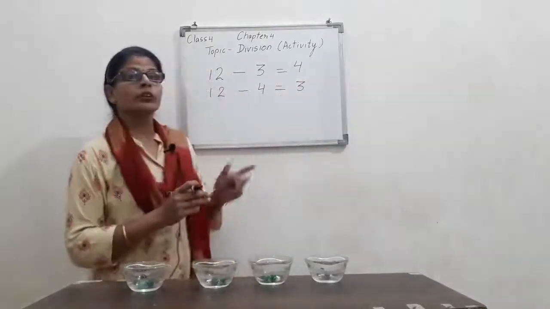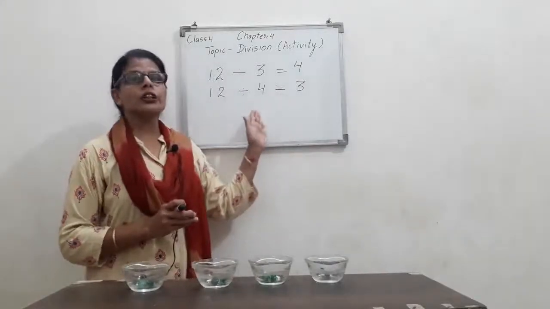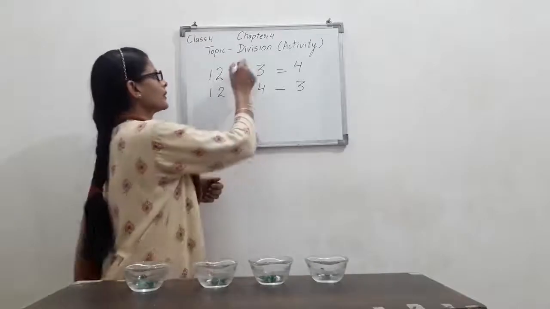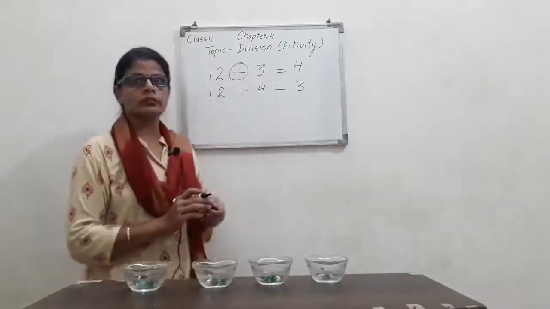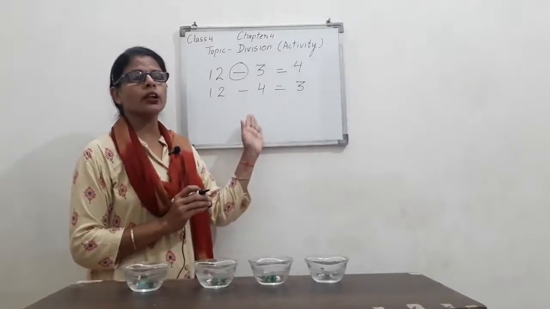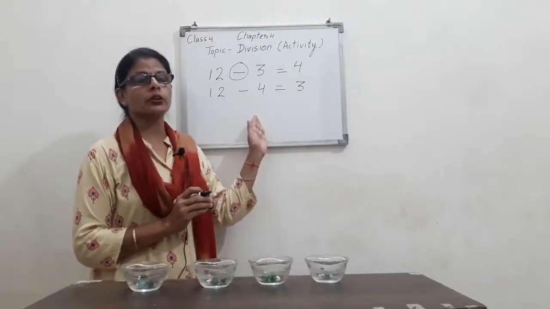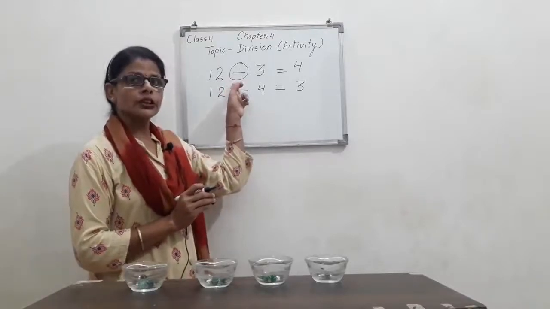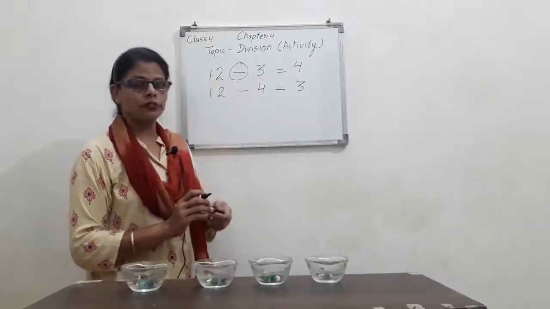So this is called the division fact. What is this called? Division fact. And this is the sign of division. These are called division facts. Equal sharing or equal distribution is known as division. So this is called the division sign and these are division facts.